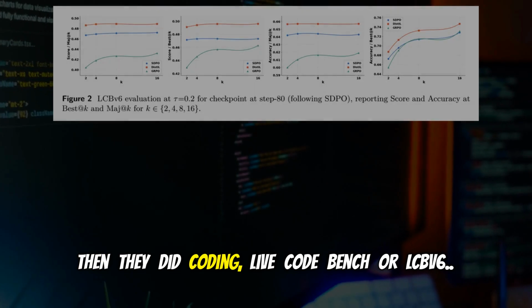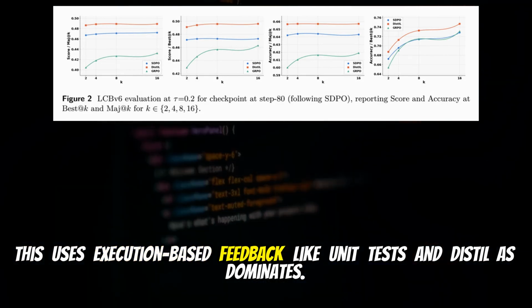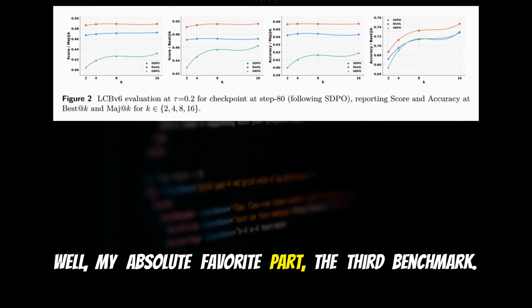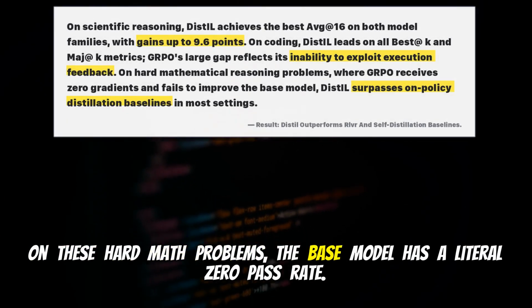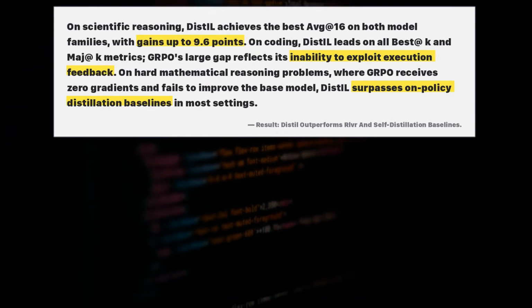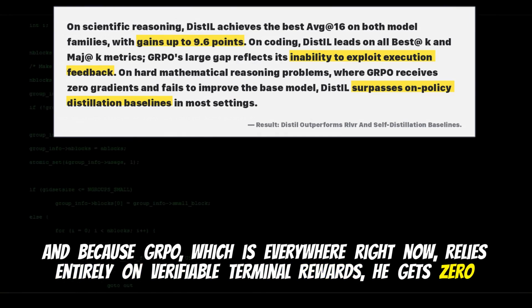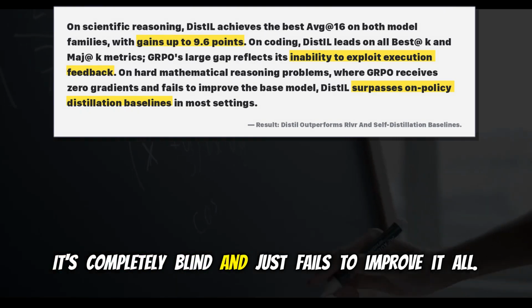Yeah. Then they did coding, LiveCodeBench, or LCB v6. This uses execution-based feedback like unit tests, and DistIL just dominates. But my absolute favorite part, the third benchmark. The hard math problems, AIME and HMMT. Oh, this is the best part. I love this detail so much. On these hard math problems, the base model has a literal 0 pass rate. Can't solve anything. Right. And because GRPO, which is everywhere right now, relies entirely on verifiable terminal rewards, you get 0 advantage signals. If you never accidentally get it right, you never get a reward. Exactly. It's completely blind and just fails to improve at all.